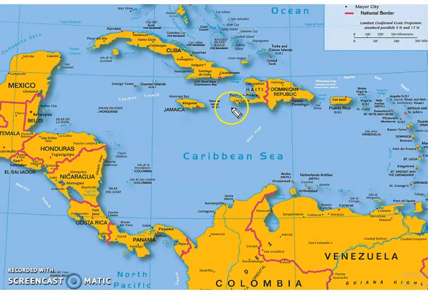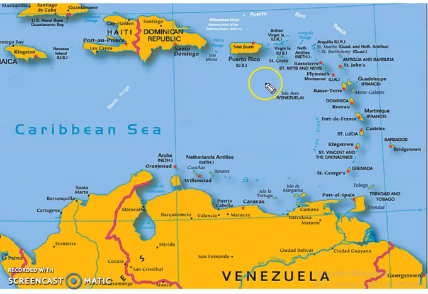After Jamaica, it comes the turn of island of Hispaniola, most populous Caribbean island comprising of Haiti and Dominican Republic. Haiti has its capital at Port-au-Prince, whereas Dominican Republic has its capital at Santo Domingo. East of Dominican Republic, it is the island of Puerto Rico, an overseas territory of United States with its capital at San Juan. After Greater Antilles, it comes the turn of Lesser Antilles.